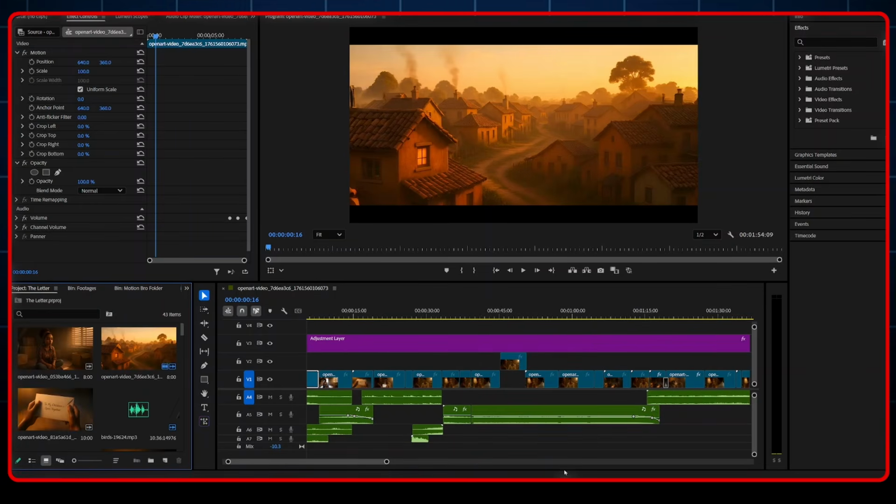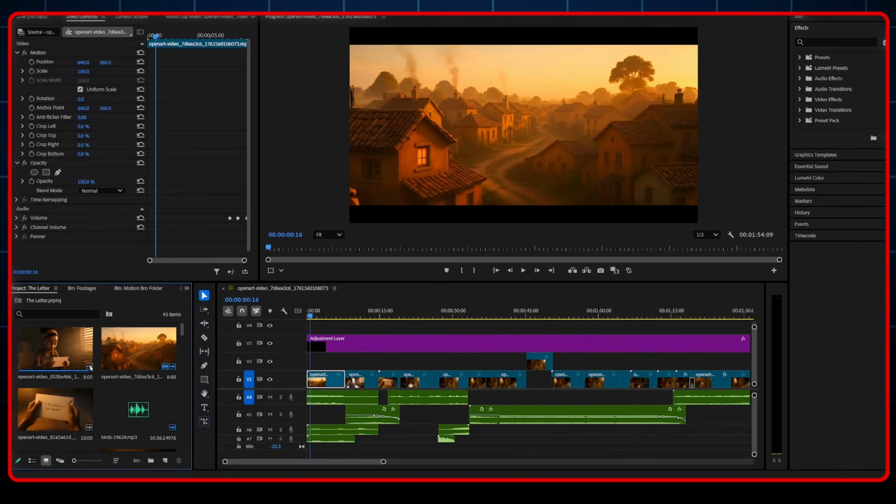Now, here there are only 3 things that I did. The first thing was importing all the media files into Premiere Pro and assembling them in order here on the timeline. And once they were assembled in order, I cut out some parts which were not necessarily needed. And the second thing I did was adding some background music and some sound effects.